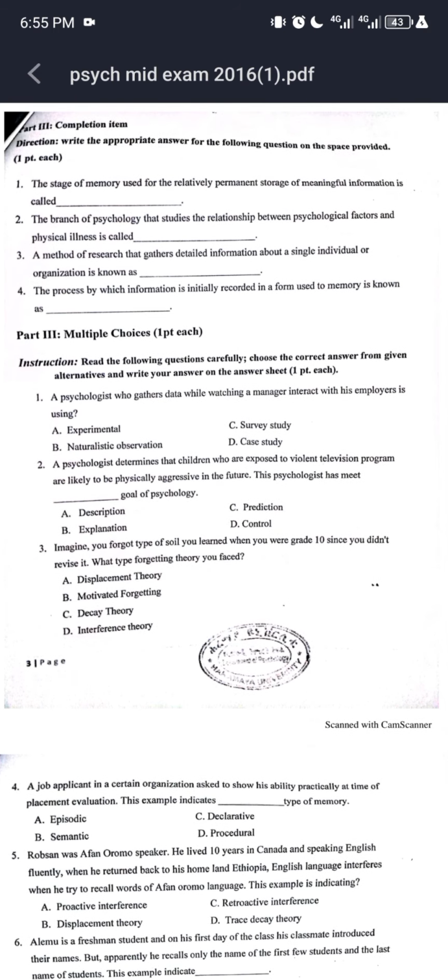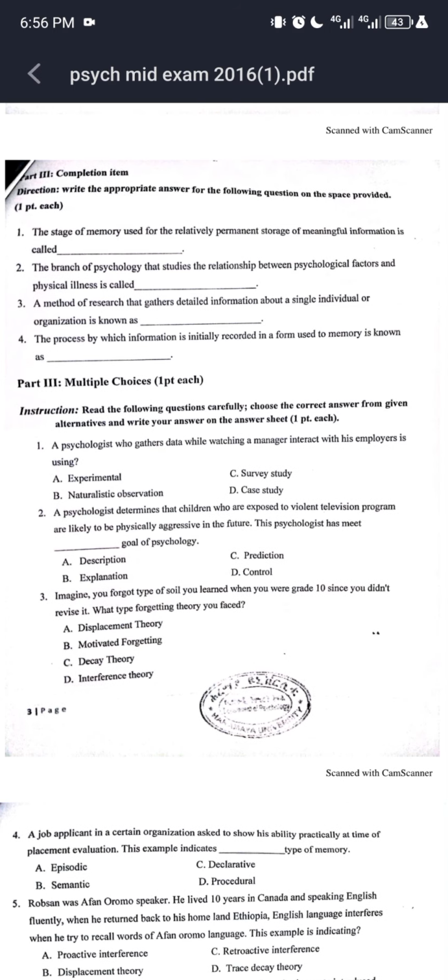Question number 3. A method of research that gathers detailed information about a single individual or organization is known as what? The correct answer is case study, because a case study is a descriptive technique in which an individual is studied in great detail. So the correct answer is a case study.